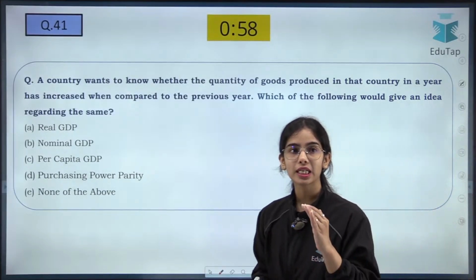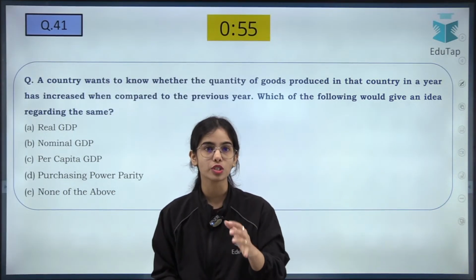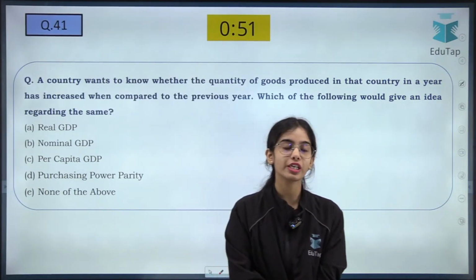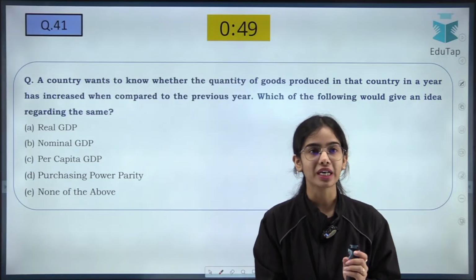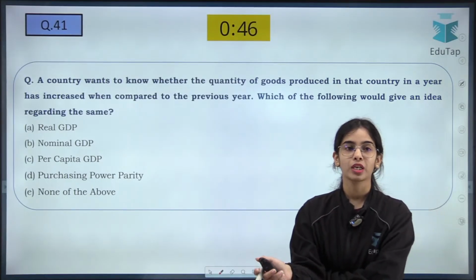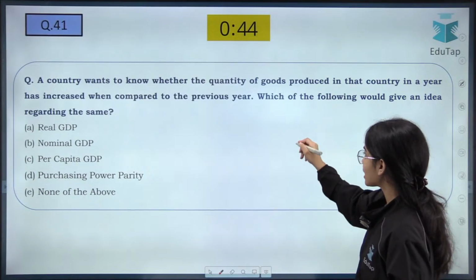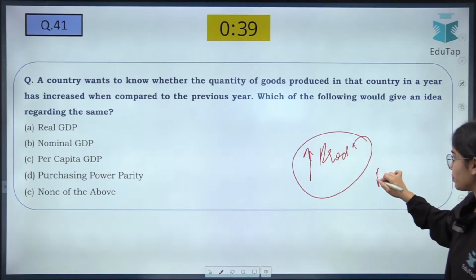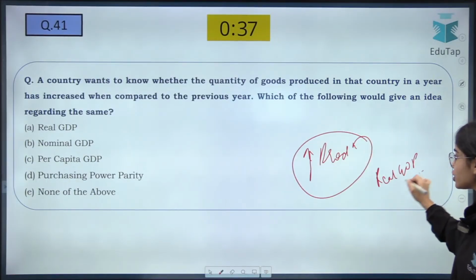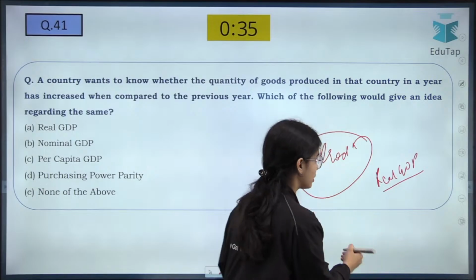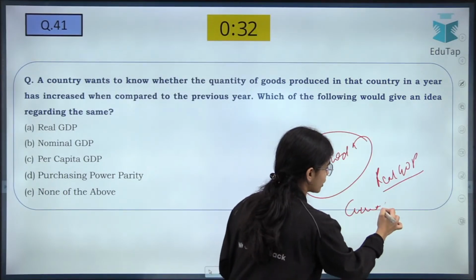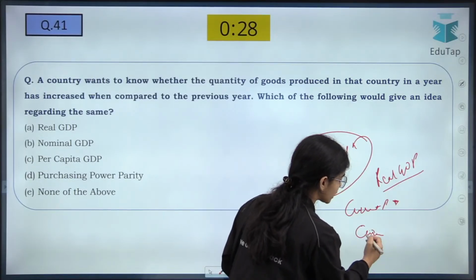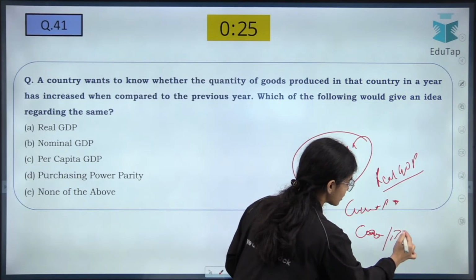Coming to the next question, a country wants to know whether the quantity of goods produced in that country has increased compared to the previous year. Here, will we use nominal GDP, real GDP, per capita GDP, or purchasing power parity? If we want to see that production has increased, we see it through the real GDP, because in the real GDP we have the current production multiplied by the constant prices, that is the base year prices.